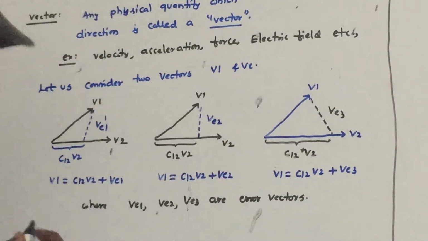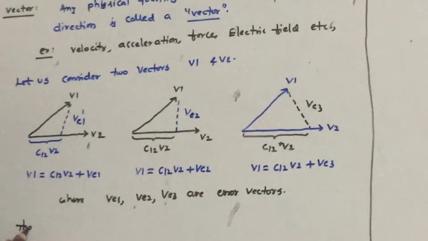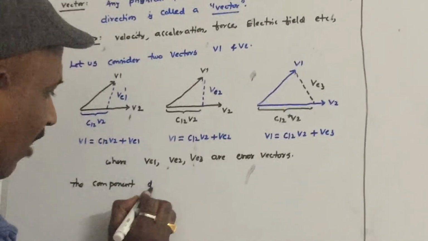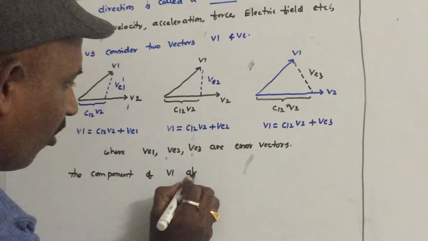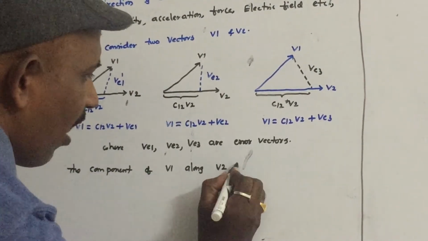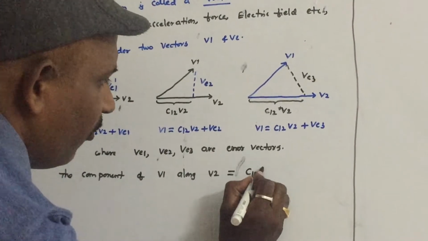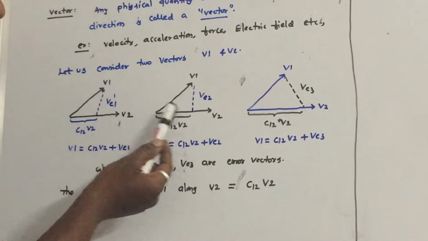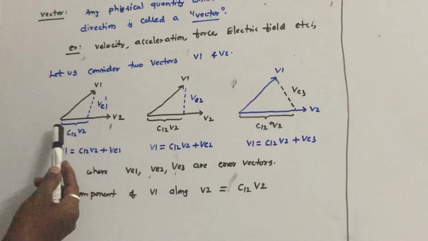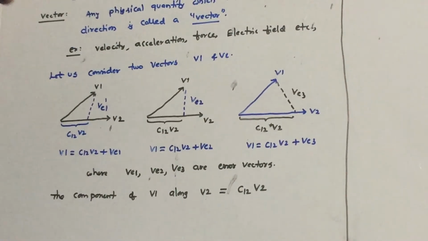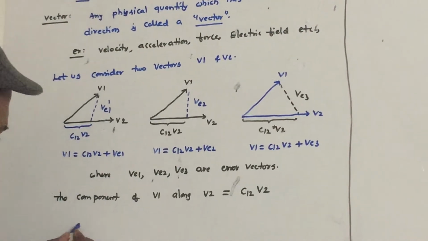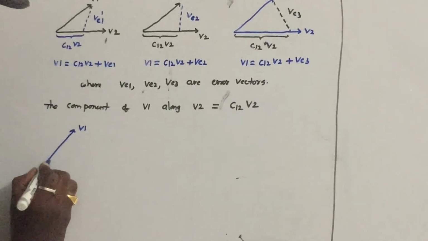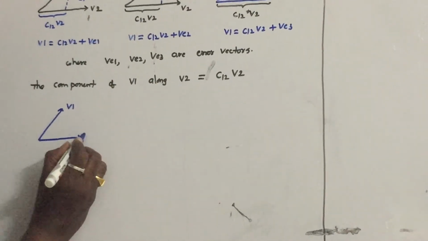So in all the three cases, the component of v1 along v2 is c12 into v2. Now let us say this is vector v1 and this vector is v2.